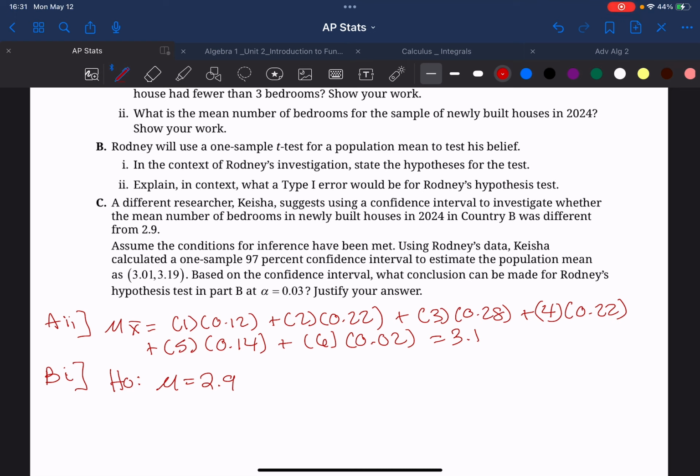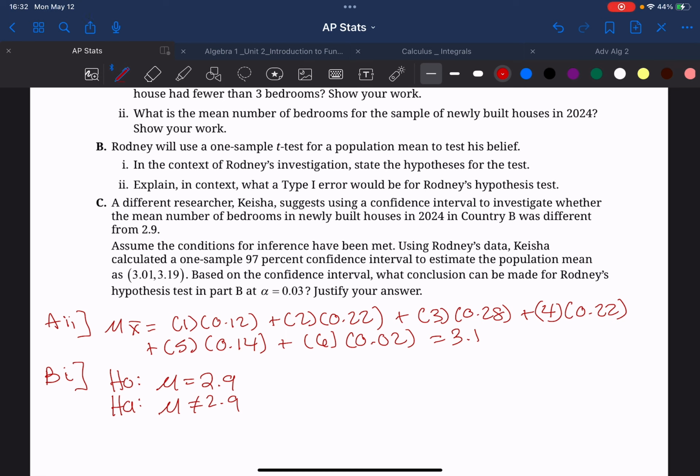So that is the original claim that there's about 2.9 bedrooms per house. The alternative hypothesis is mu is not equal to 2.9, and that is Rodney's claim. He feels like that number is different, but he doesn't give us a direction. He doesn't say greater than or less than, so we just put mu is not equal to 2.9.